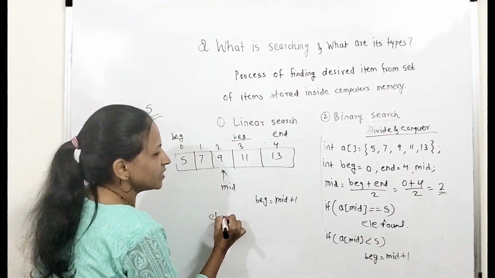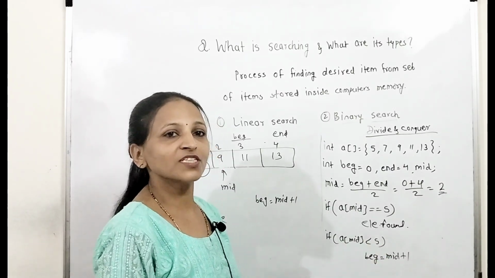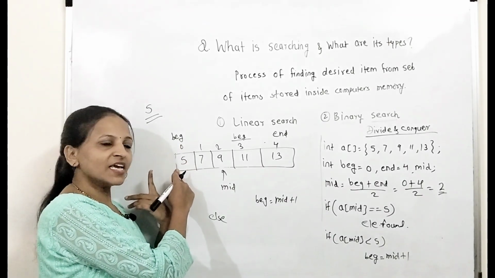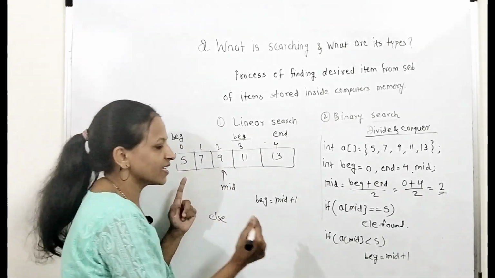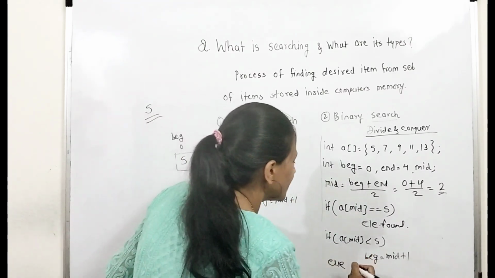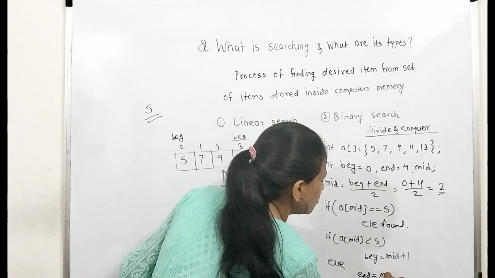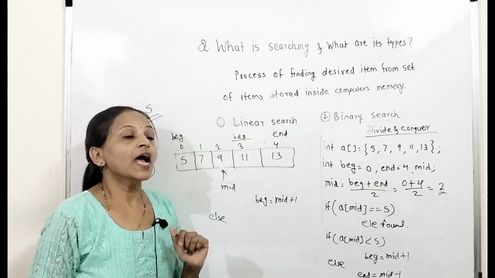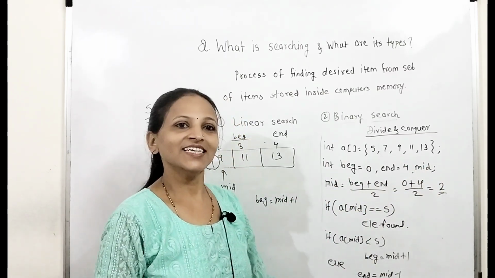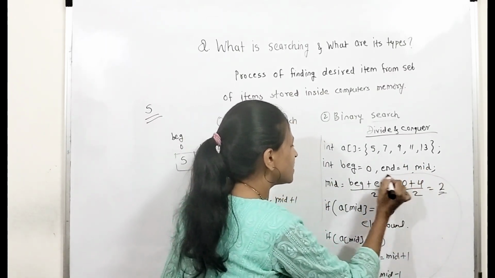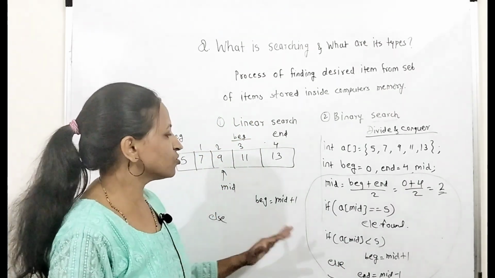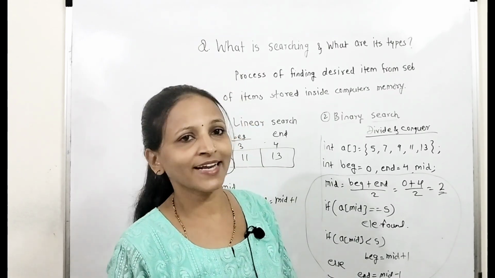Else, if it is not matching and not less, then A of mid is greater than the search element, which means we have to move to the left: beginning will be the same but end will change. In that case, A of mid is greater than S, and end equals mid minus 1. Now we do the same thing again for the new beginning and end. We repeat this task, whether beginning or end has changed, depending on whether A of mid is less than S or greater than S.